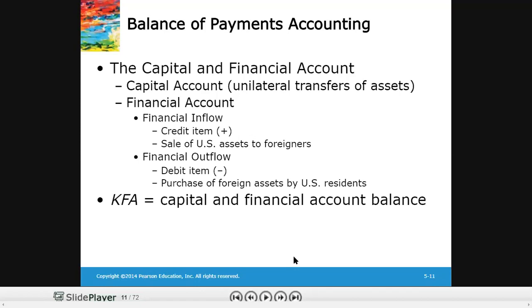Okay. So capital and financial account: the capital account only includes unilateral transfers of assets. You need to keep this in mind. In the financial account, whenever there is financial inflow, it means the country is selling more assets to foreigners, and it would be recorded as a credit item in the balance of payments. And when a country is purchasing more assets from any foreign economy, there would be a financial outflow of funds from the home country to the country from which the assets are purchased. So it would be recorded as a debit item, with a negative sign.